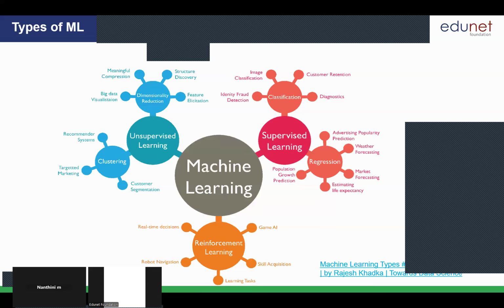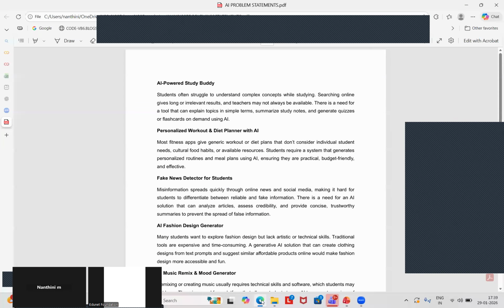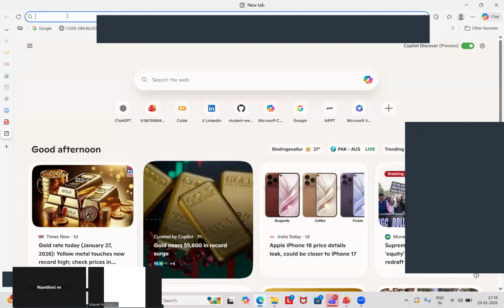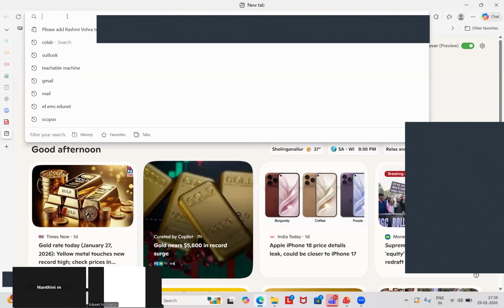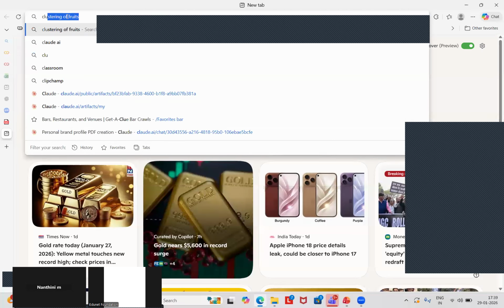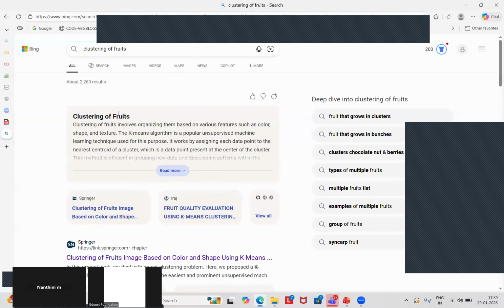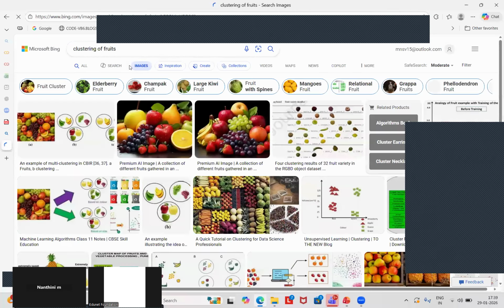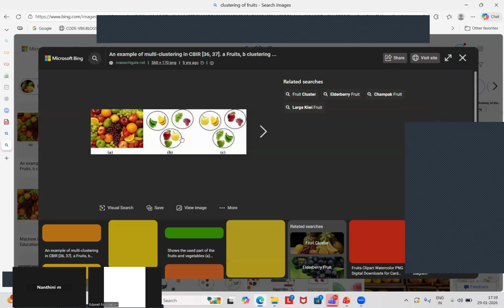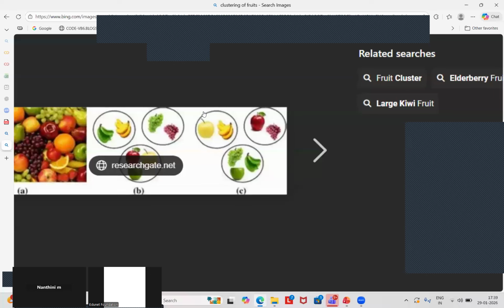Now coming to unsupervised learning, I will show you one picture so you can understand. In my previous case, I fed the machine both input and output. But here you can see, I'm going to feed the machine only the cluster of fruits. Can you see it here?